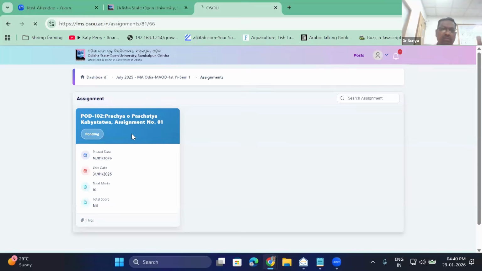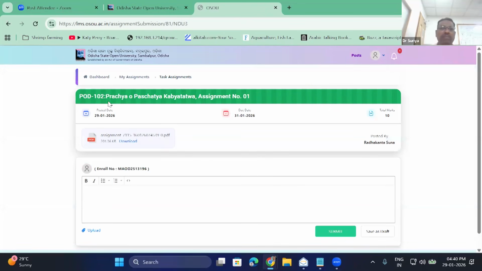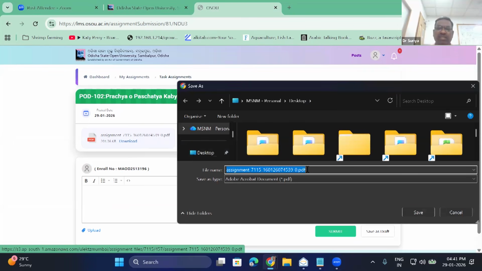Now you have to click here. Click on the bar. Now the screen has opened big. Now you can see the professor has posted it, the posted date, due date, total marks, and this is the question paper. You see the PDF file. Assume that I am the student. Now I am opening that. I'm clicking download. It will be opened and saved on your local PC.